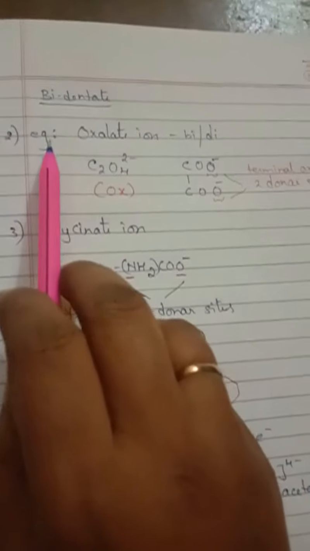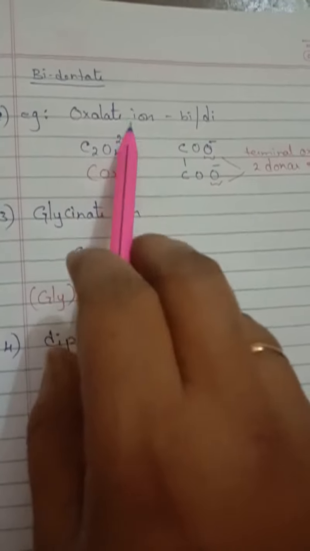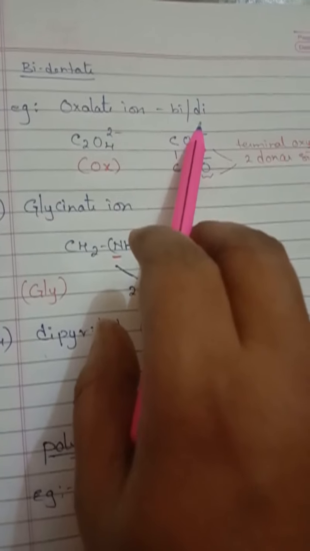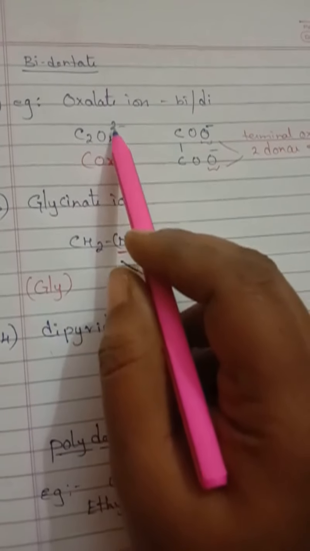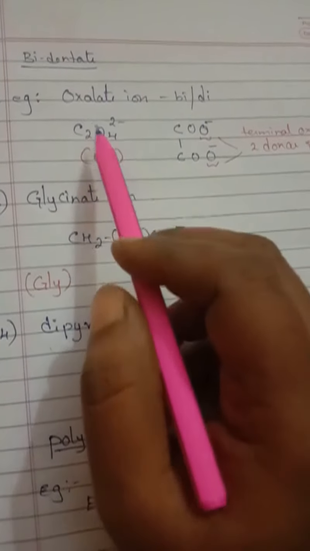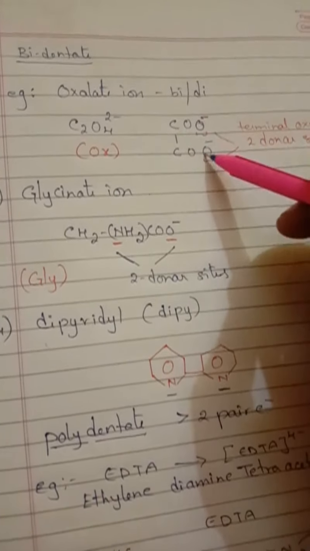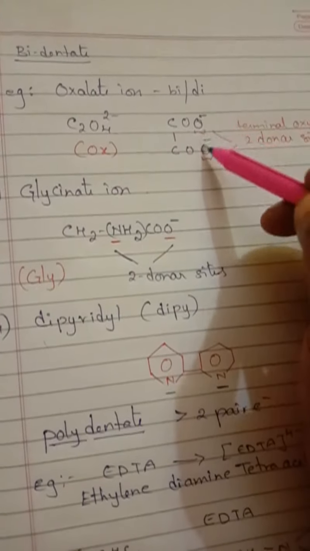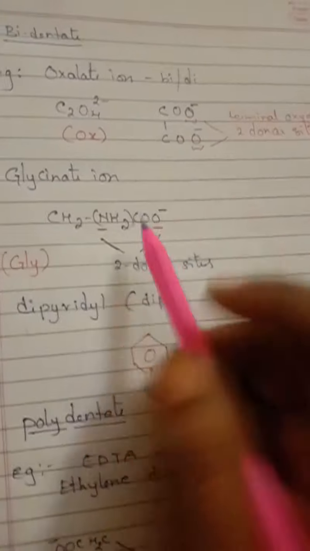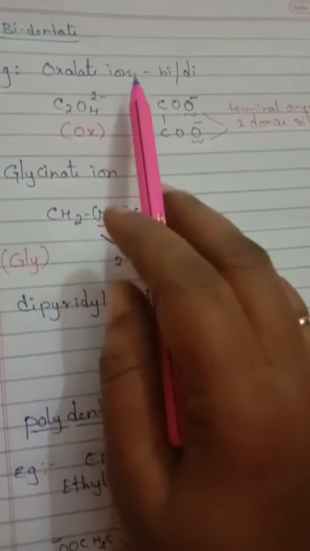Another example we are going to see. Next one is oxalate ion. Oxalate ion is also a bi or didentate. The formula is C2O4 2 minus. 2 carbons combined with 4 oxygens. These two are negatively charged, 2 minus charges, which can be represented in a short form as OX, oxalate ion.